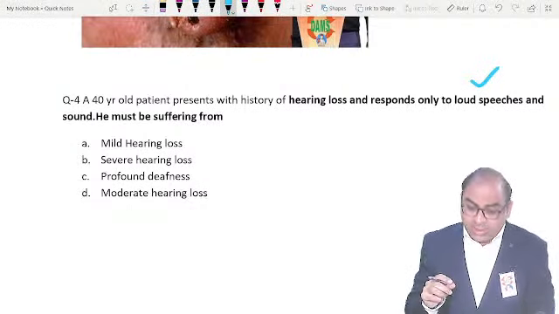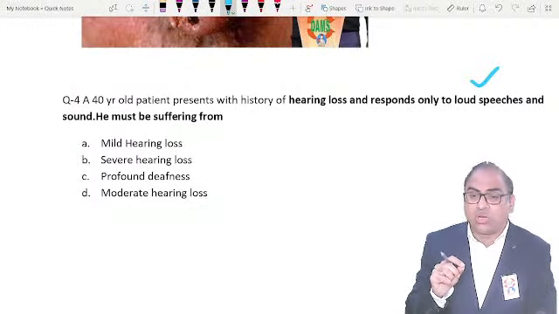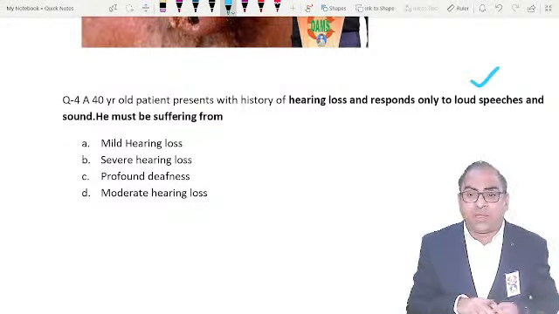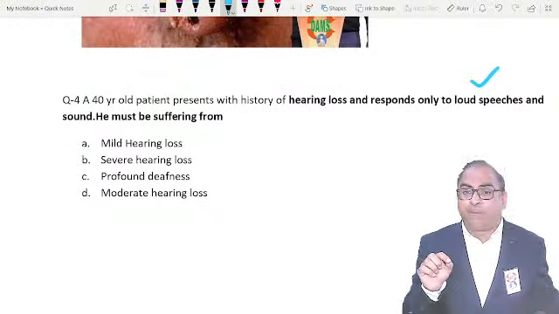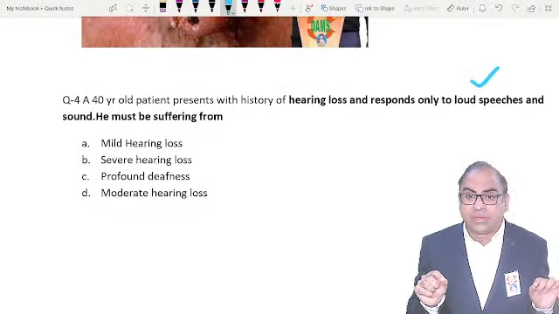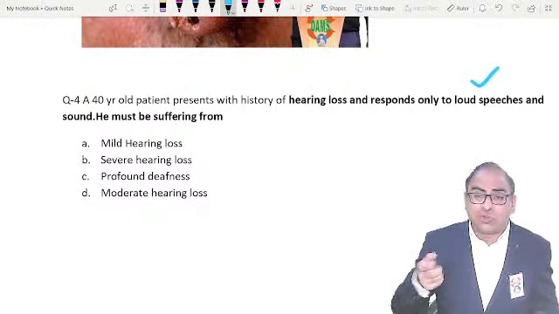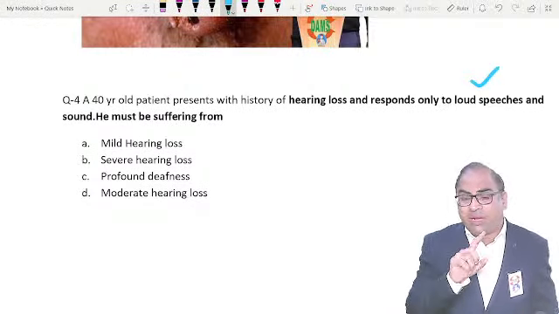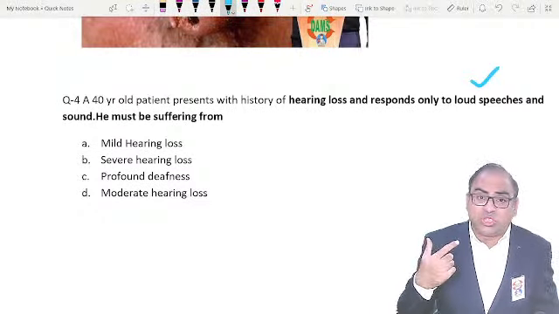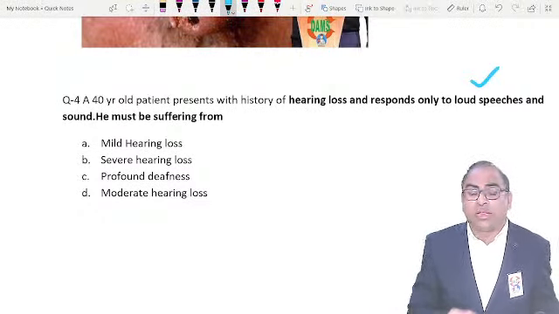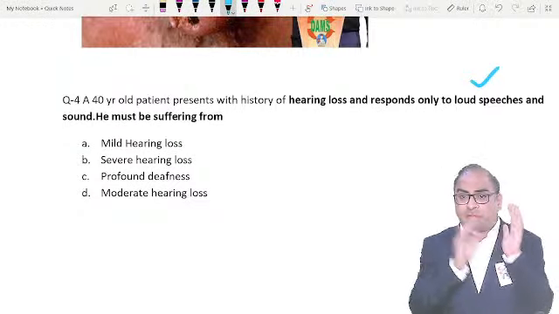Some students were saying that the examiner was writing the option of amplified sound. If the examiner is giving only the word amplified sound, then it should be mild. But if the word loud is there, loud speech, loud sound, I will be going in favor of severe deafness. Now, first of all, what is the classification?